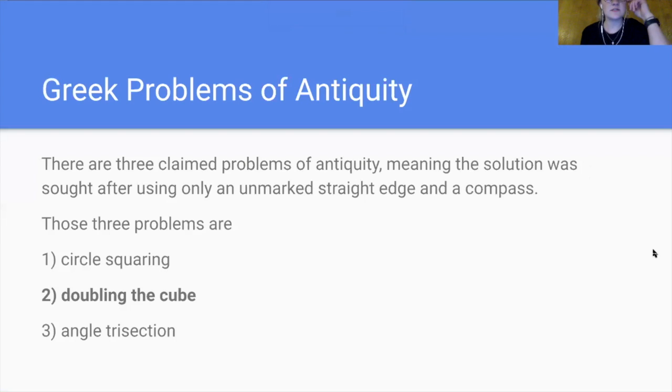So to start us off, I'm going to talk about the Greek problems of antiquity. Over time, there have been three claimed problems of antiquity from the Greeks, meaning that the solution was sought after using only an unmarked straight edge and a compass. Up to today, we know that those three problems are squaring the circle, doubling the cube, and the angle trisection problem.